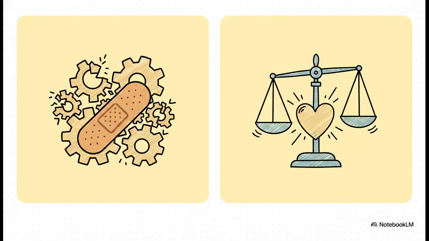Think about it this way. Traditional models just slap a Band-Aid on the problem after the fact with post-processing correction. But the heart AI uses Bayesian debiasing for inherent bias prevention. It marginalizes over those bias parameters mathematically, completely guaranteeing fairness right from the start. The result of doing it this way is an incredible 85% improvement in diagnostic equity, which actually drops misdiagnosis rates down to just 5% across all demographics. I'd say the immune system definitely works.